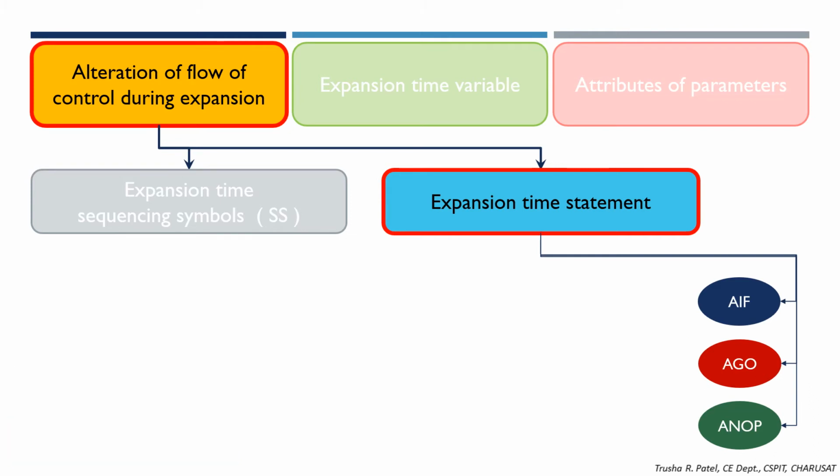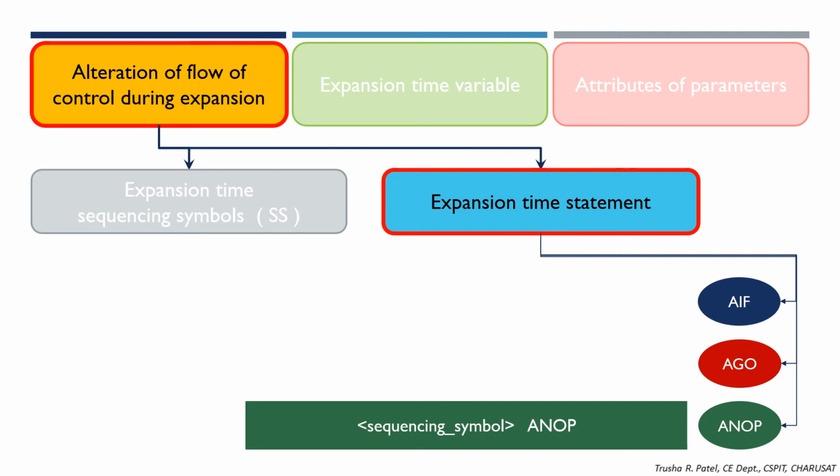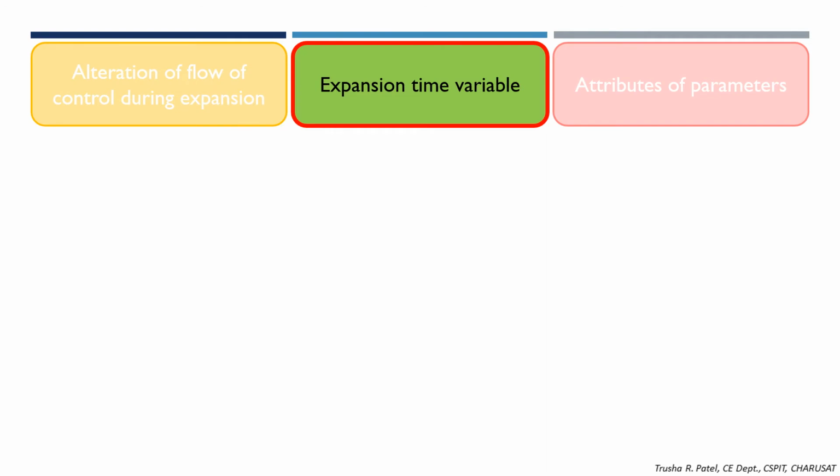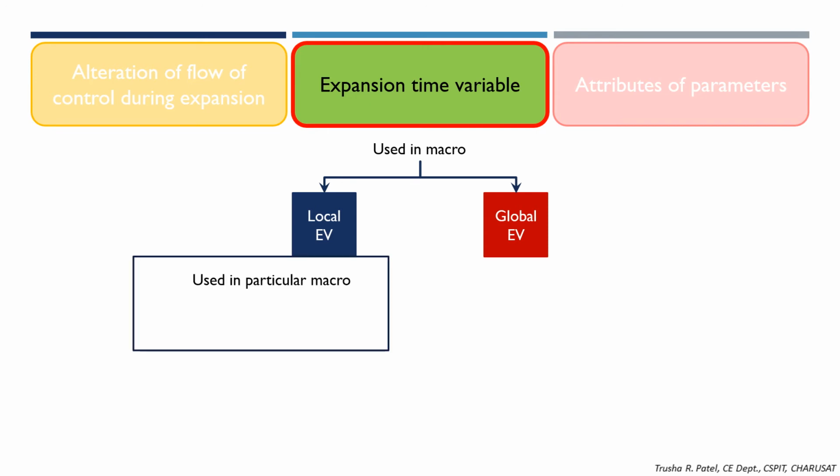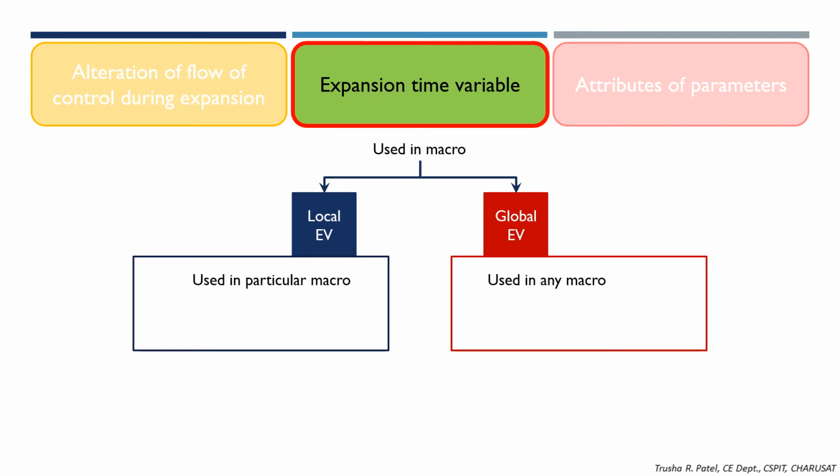The next is ANOP. The syntax is sequencing symbol space ANOP. It is basically used to define the sequencing symbol. The next facility is expansion time variable. These are the variables used inside the macro. There are two kinds of expansion variable, local EV and global EV. Local EV are used in a particular macro, while global EV can be used in any macro.